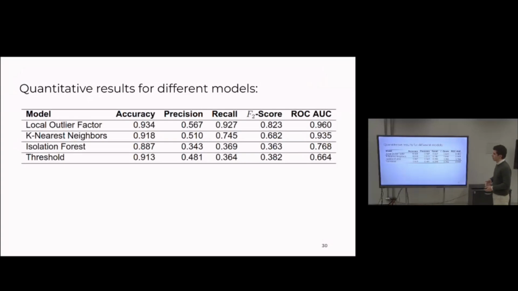Overall, the machine learning based models were far better than the classic threshold based. As you can see, the local outlier factor performed much better than the local threshold. In terms of recall, which is the rate at which the model gets it right when there is a flaw, it is much better than the threshold based. So the threshold based in many situations does not detect a flaw at all.